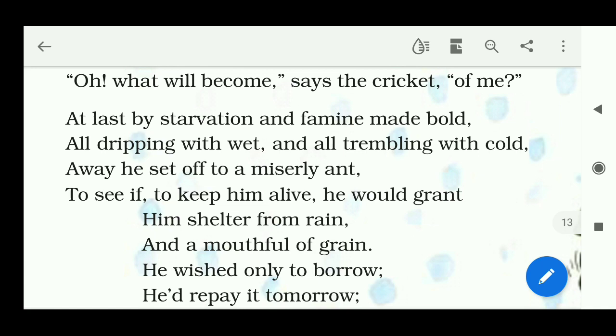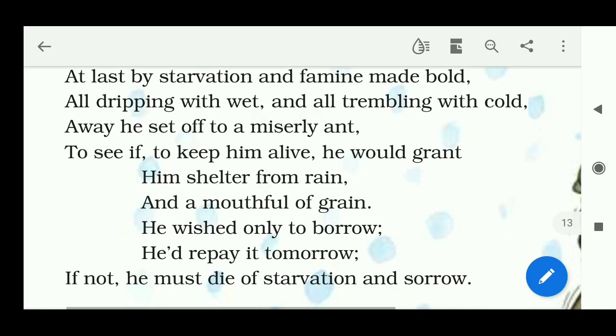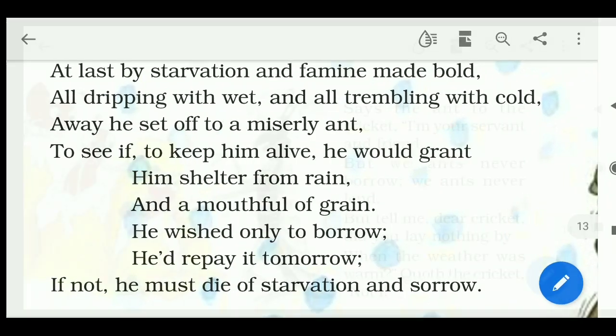He wished only to borrow. His intention was just to borrow from the ant, and he would repay it tomorrow. When he gets the grain or something to eat, he will surely give it back. He would surely repay it to the ant. That was his intention. If not, he must die of starvation and sorrow. If the ant doesn't give him anything, he will surely die of starvation and sorrow, because of the starvation and because of his sadness.